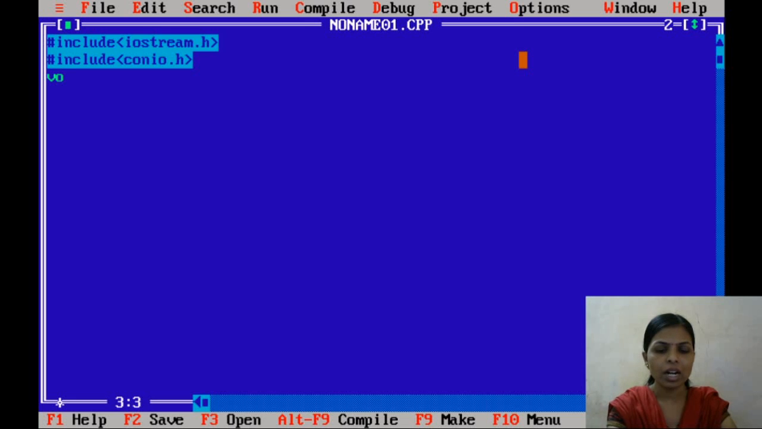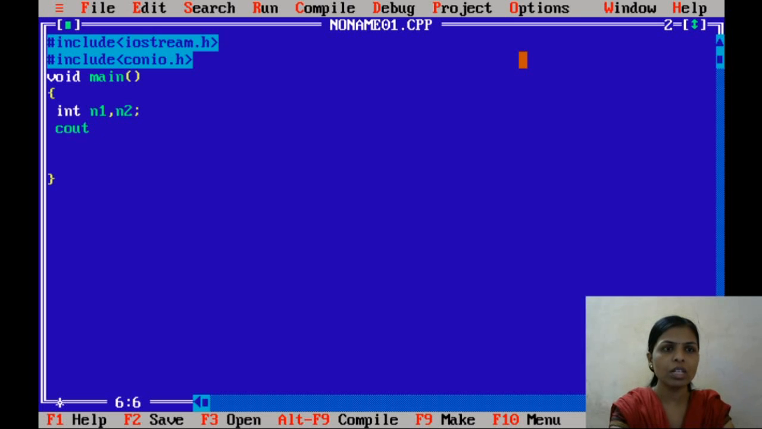The program will start from the main function, so I will declare the main function here. First of all, I have to declare two variables, n1 and n2. This program is to find the greater number among the two numbers. So I have to print one statement on the screen.